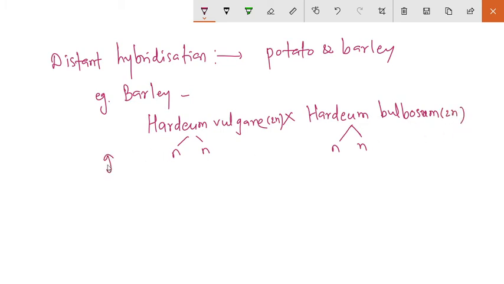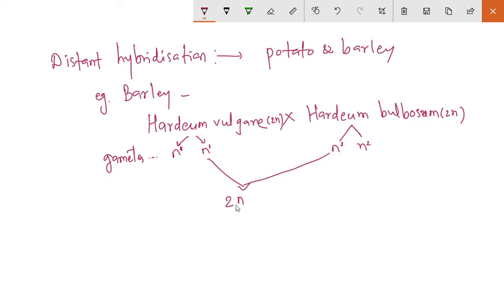Gametes are n type. So when this n and this n unite, then it becomes again 2n. Suppose it is n1 and it is n2.